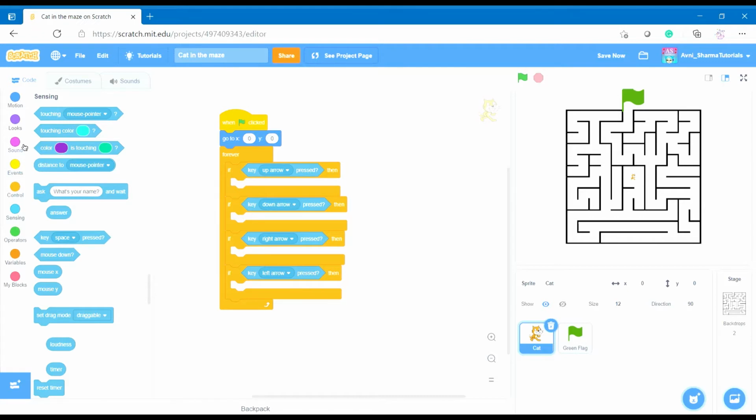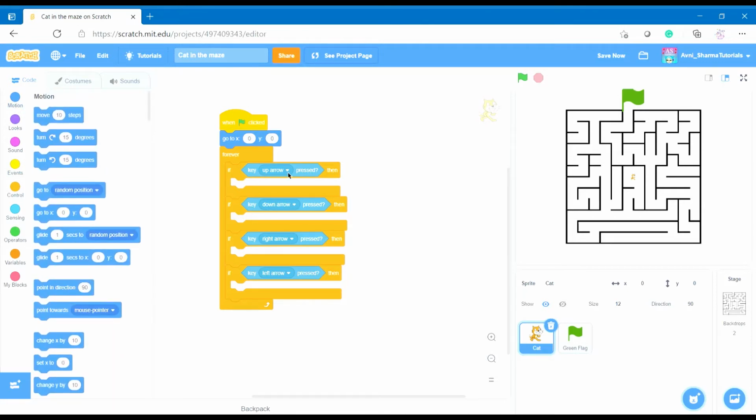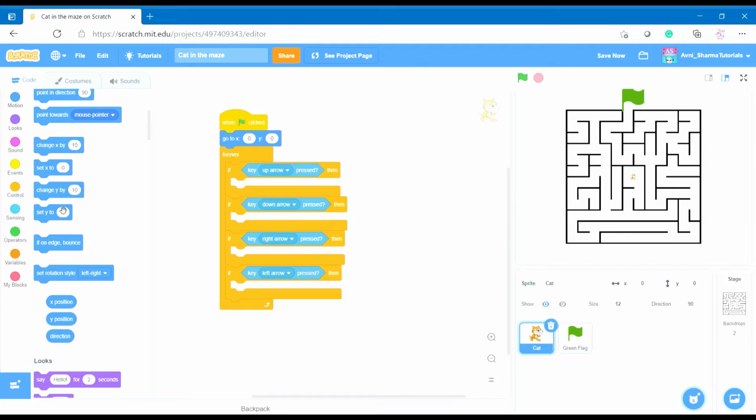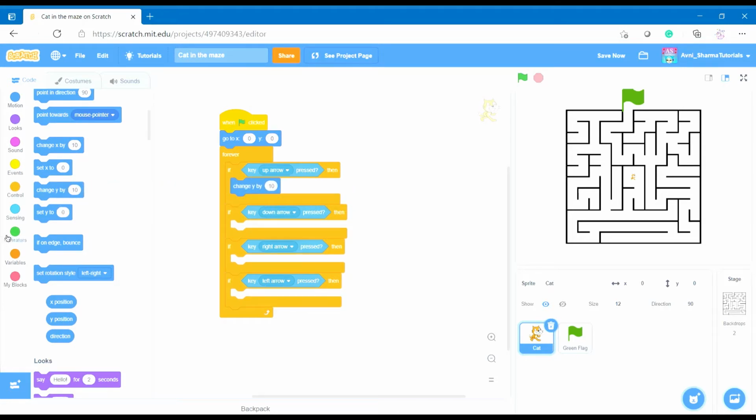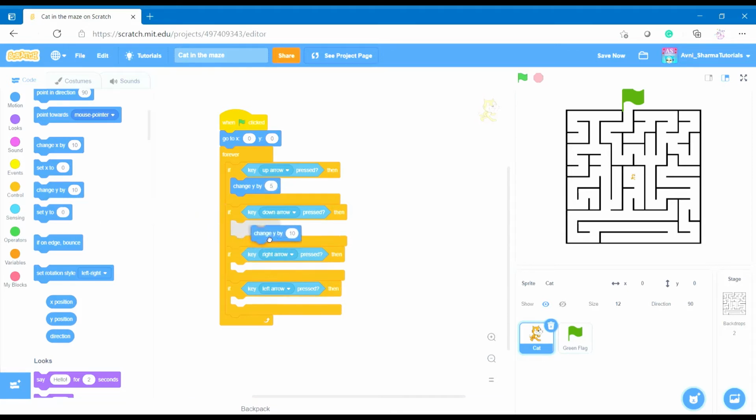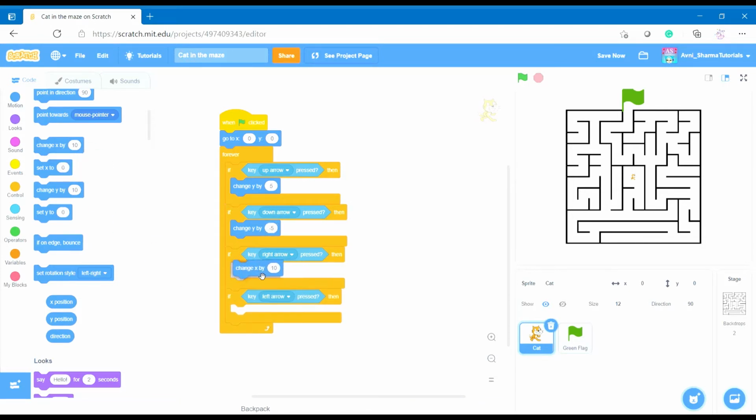So then we will go to motion. Up arrow goes up, so we will have to change Y by 10 whenever we click, but change the 10 to only 5, and then change y by -5, and then change x by 5, and the same thing again, -5. So if you see, we can move our character, but this is cheating because we can go right through the wall.